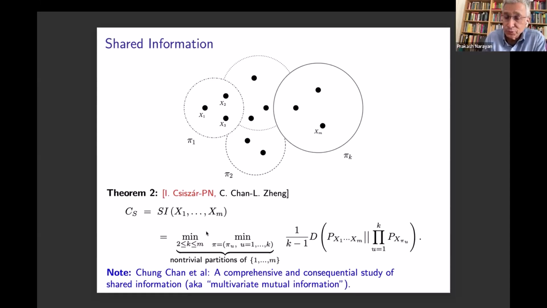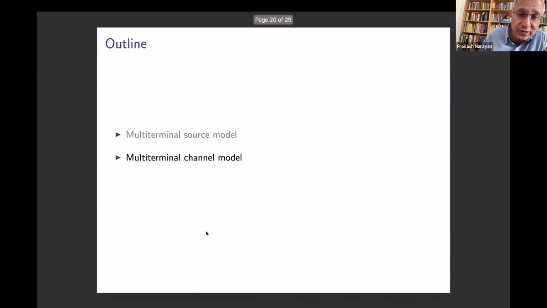They call it multivariate mutual information. And as I said before, the shared information is a potential measure of mutual dependence among an arbitrary number of discrete random variables. And there's a rich body of literature that deals with shared information in various contexts. So this is multi-terminal secret key generation and its connection to multi-terminal data compression without any secrecy constraints.